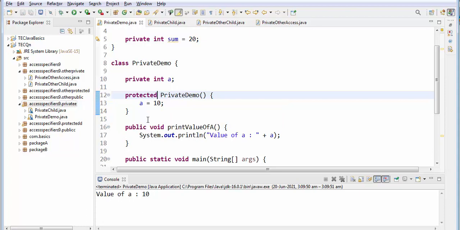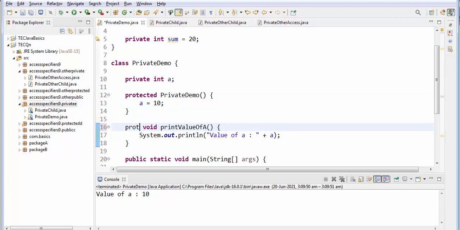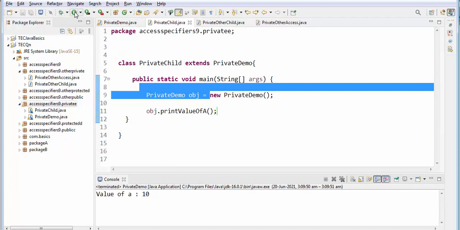Okay, so it is asking to make the method public. The child class can access, so you can give either protected or public. Okay, so if you do like this, here you will get the result. See, value of a is 10. That is what they are telling.